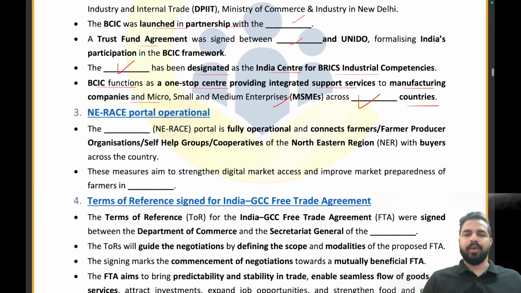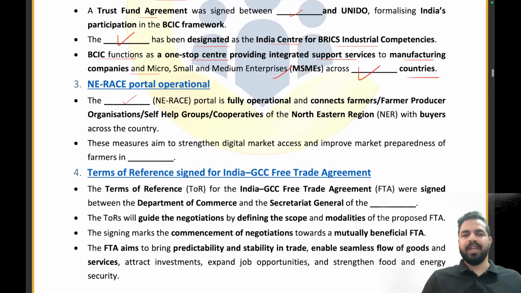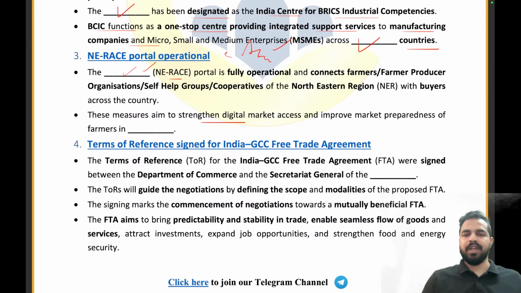Let's try to answer the questions now. Please quickly tell me what exactly NE-RACE stands for. NE stands for Northeast, and RACE stands for Region Agri Commodity E-Connect. That is the right answer. These measures aim to strengthen digital market access and improve market preparedness of the farmers in which state? In the state of Sikkim. That is the right answer.